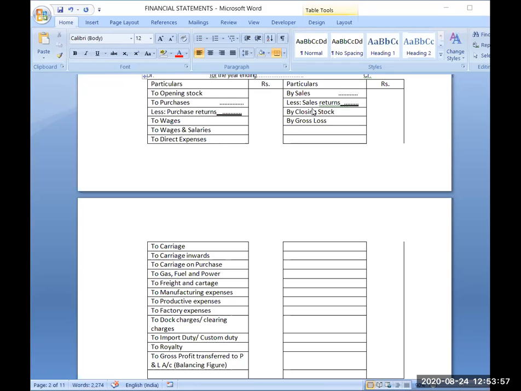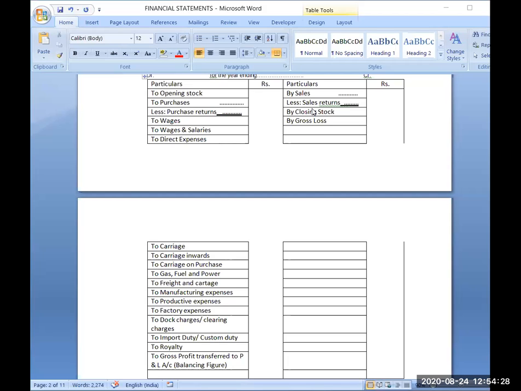Yes, good. Sales return is known as, yes, very good, very good. Those who are replying, I will appreciate them. They are giving correct answers also. They are participating in the class also. But those who are not replying, it's not good.